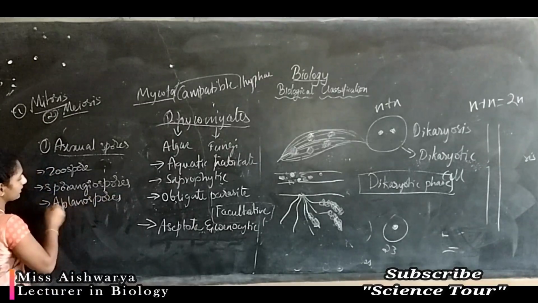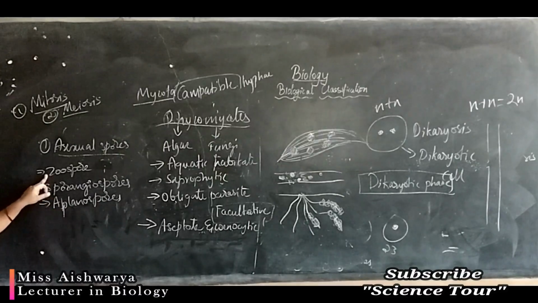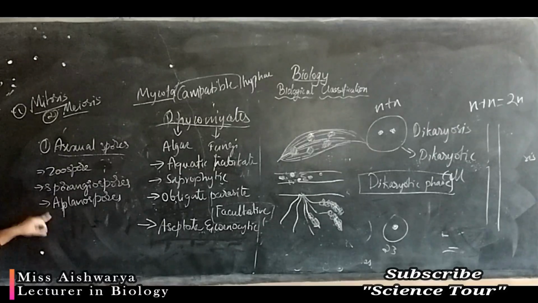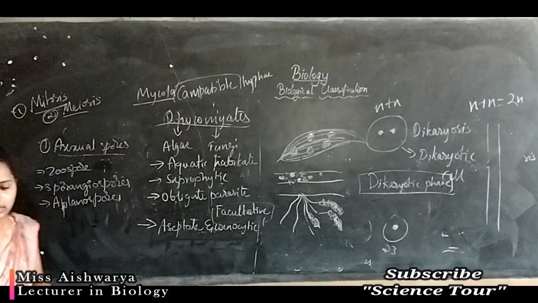Some organisms produce motile spores, and that type of spore is called a zoospore. They also produce sporangiospores and aplanospores. These are the different types of asexual spores produced.